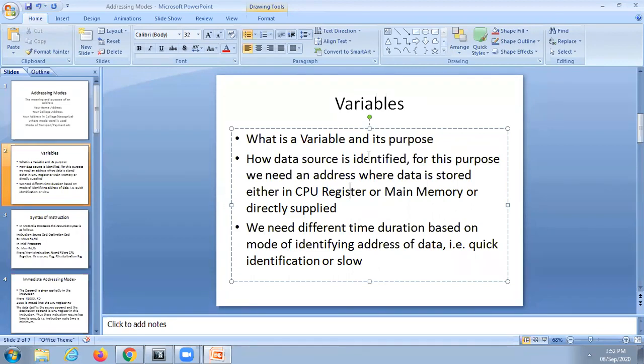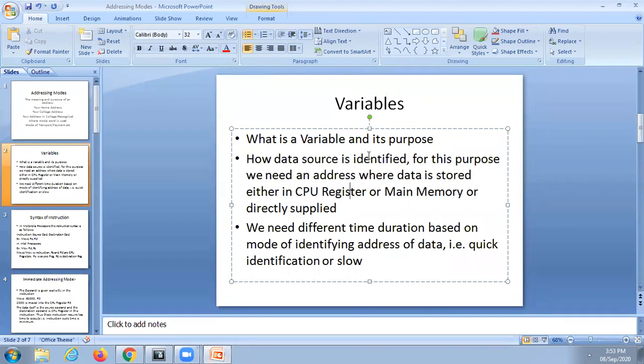For what purpose are you using variables? We are using variables for the purpose of storing data. Keywords already have some meaning. Plus, minus, all these symbols and keywords have specific meaning.